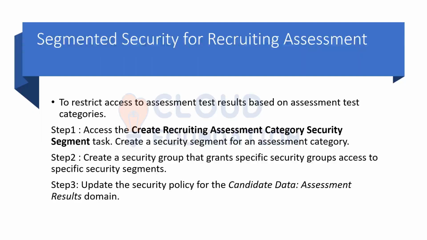I have the access to see it in my client's tenant, but I won't be able to share it over here as it's confidential. The process is the same. It's just that we have to create segments based on assessment test categories. Then we'll create a security group that grants specific security group access to specific security segments.